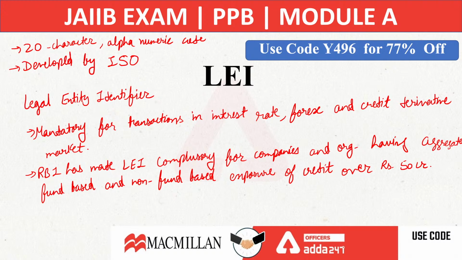Okay, this legal entity identifier number is going to help the bankers, the lenders, to identify how many loans are recovered or how many are not recovered. So simply, legal entity identifier will be issued to the corporates who are having loan or credit exposure. It will be issued by ISO. It is mandatory by Reserve Bank of India. Yeah, so this is related to the legal entity identifier.